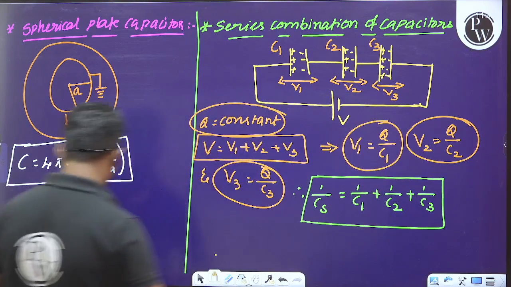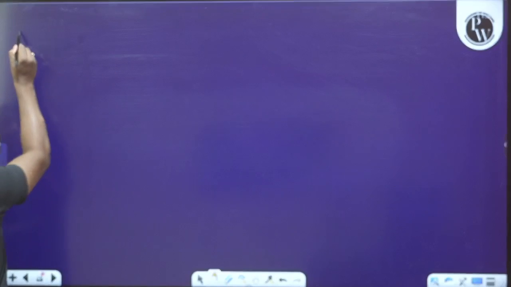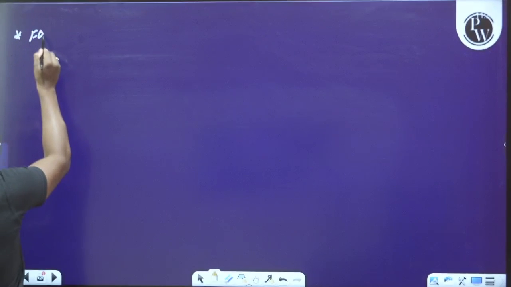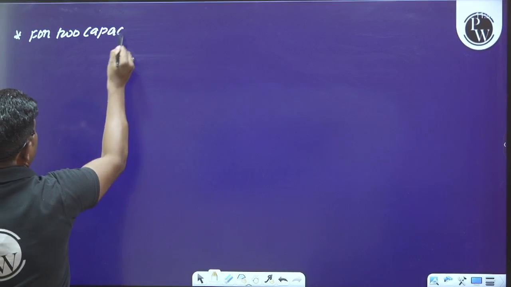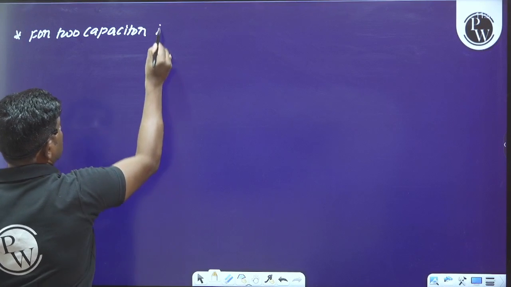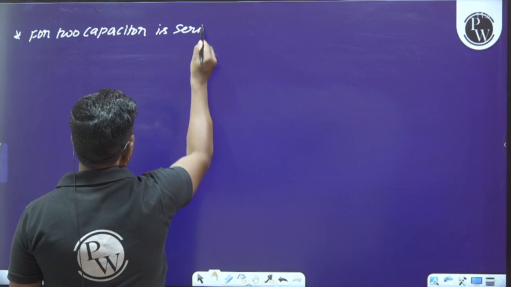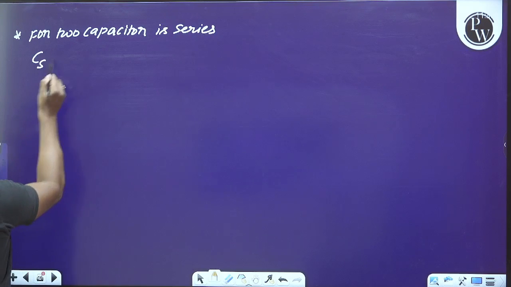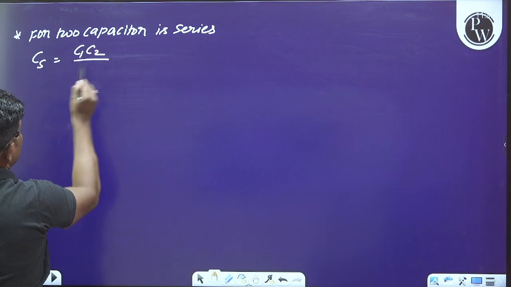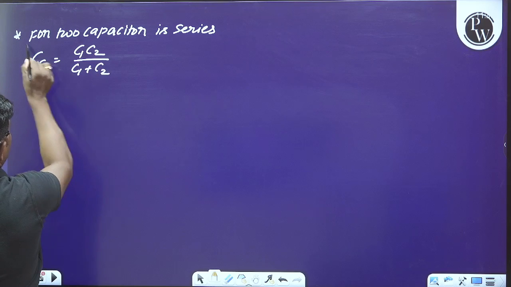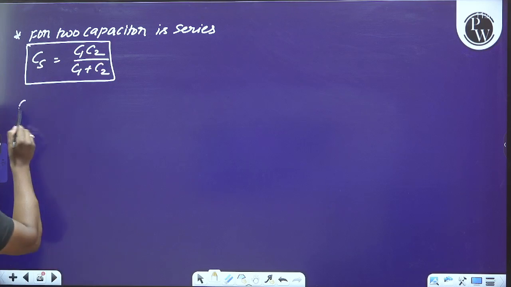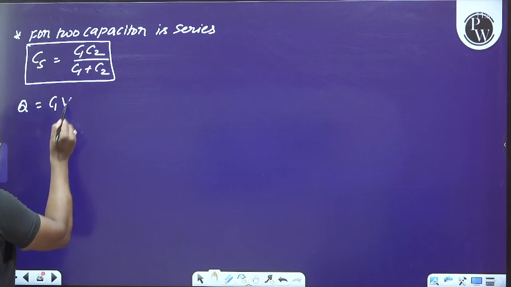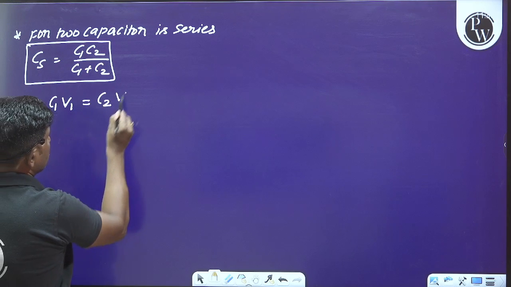Later we have to understand this for two capacitors in series. For two capacitors in series, the effective capacitance CS is equal to C1 C2 divided by C1 plus C2, and the charge remains the same, so C1 V1 equals C2 V2.